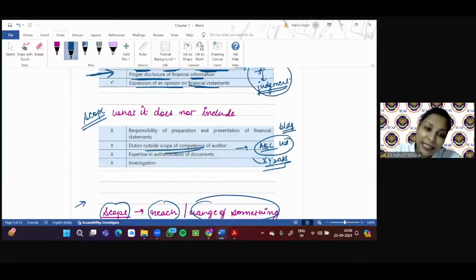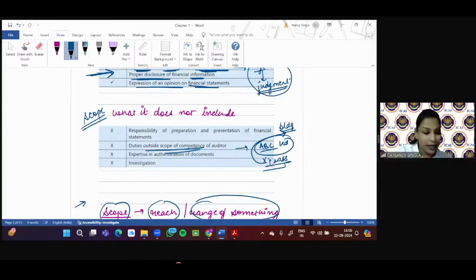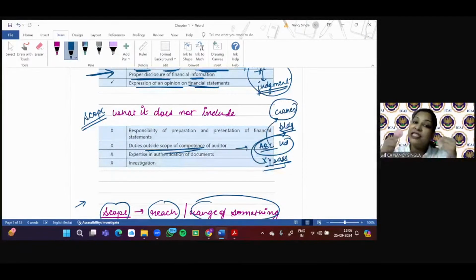So is CAX responsible for considering what should be the useful life of such a structure, of such a building? Or let's say ABC Limited is having some sophisticated machinery, let's say cranes. Is XY, the audit firm, required to check the physical condition of such cranes? So the answer is no.